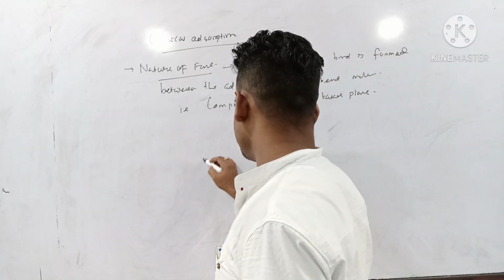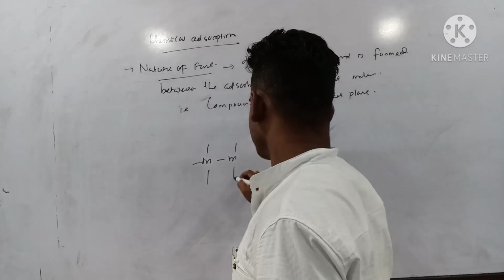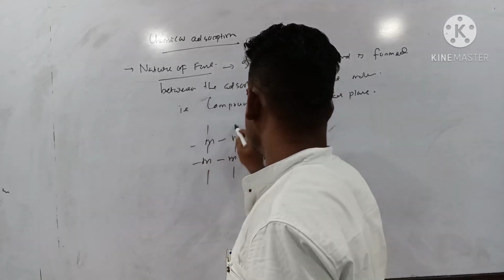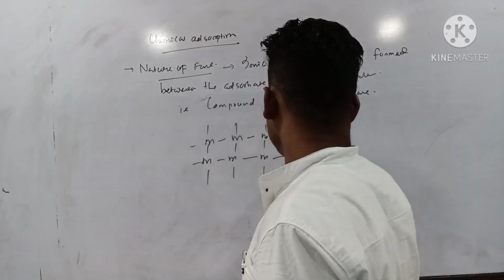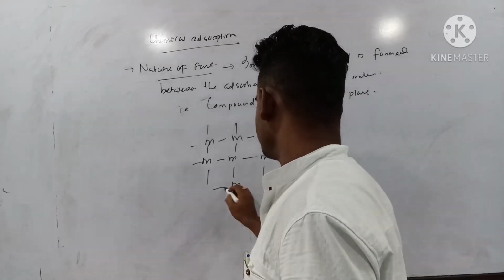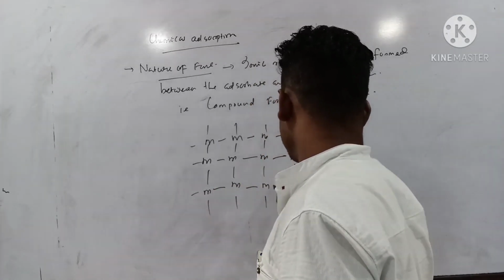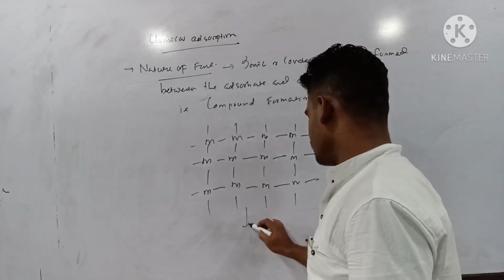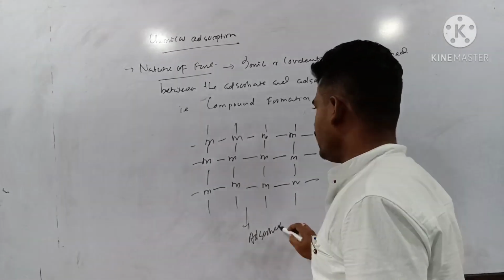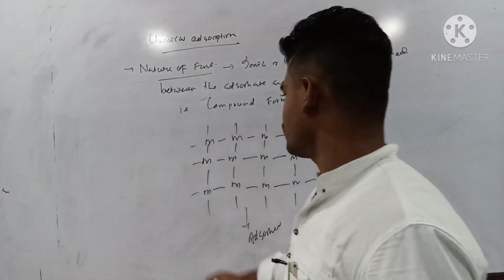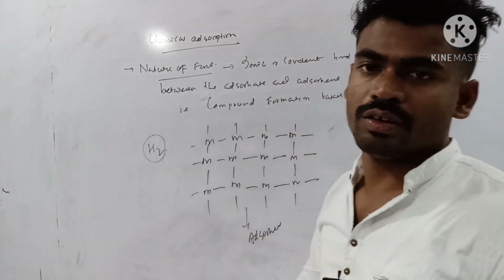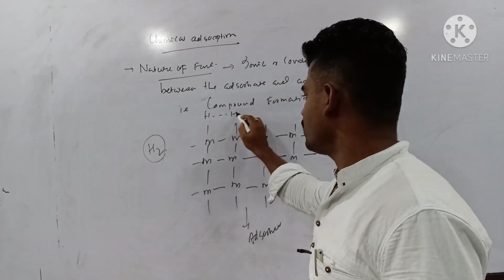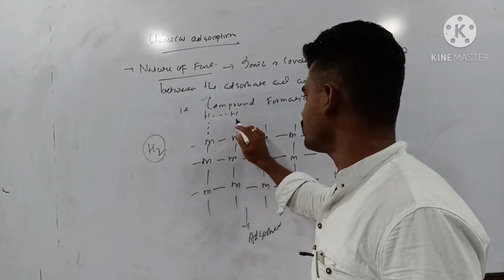Suppose this one is any metal surface, and initially this metal surface is your adsorbent, and I need to adsorb hydrogen gas as your adsorbate over this surface. Then what happens? Initially there will be physisorption, that is weak van der Waals force.